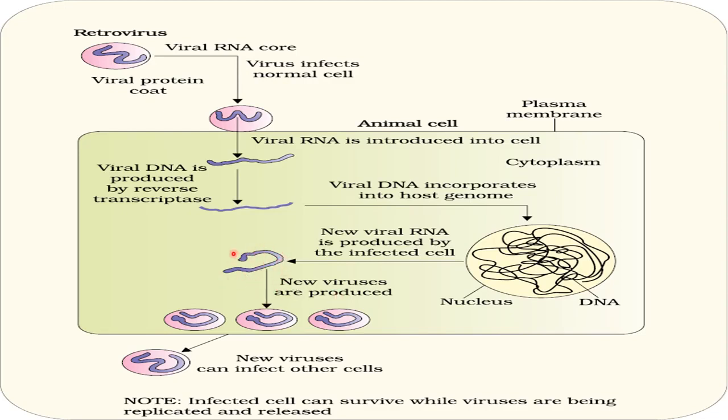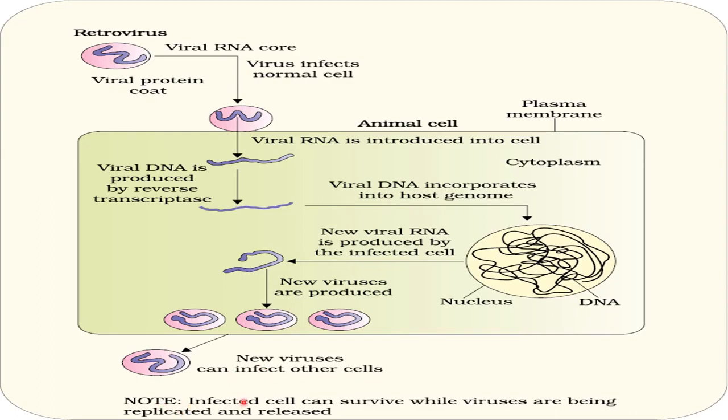And once the viral RNA is formed here, it will be surrounded by the protein coat, using the raw material from the macrophage, from the host cell only. It will use the host cell machinery for making the protein coat, right? So these viral particles will be produced here. Once there is a particular number of these viruses, they will come out of the macrophage and will infect other cells. So new viruses can infect other cells also.